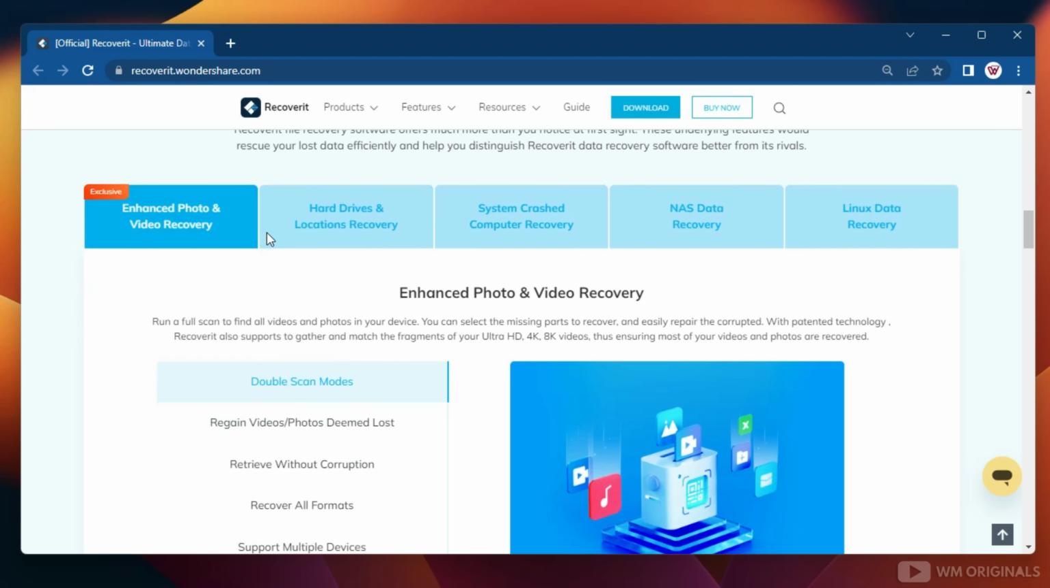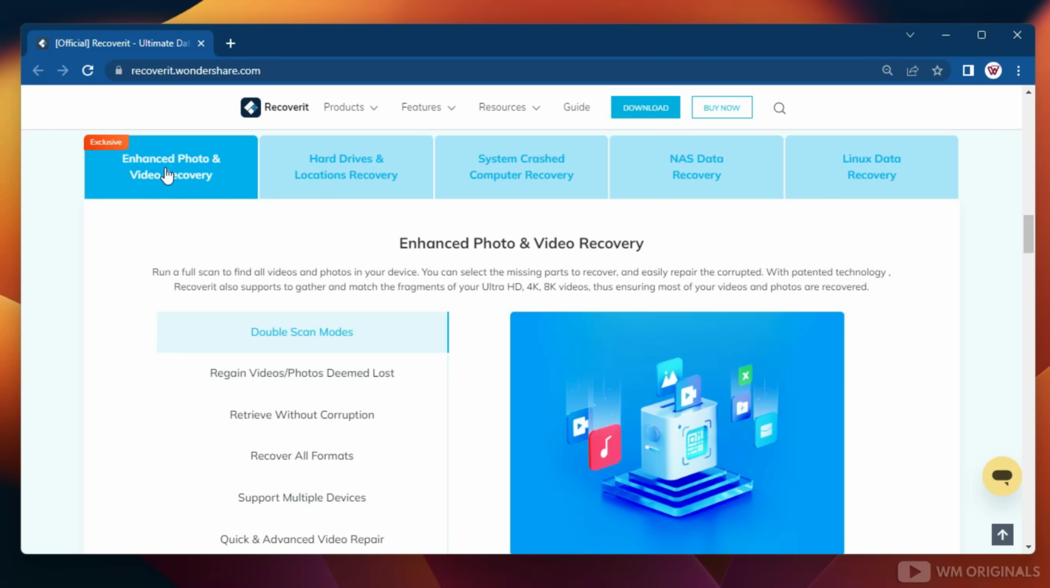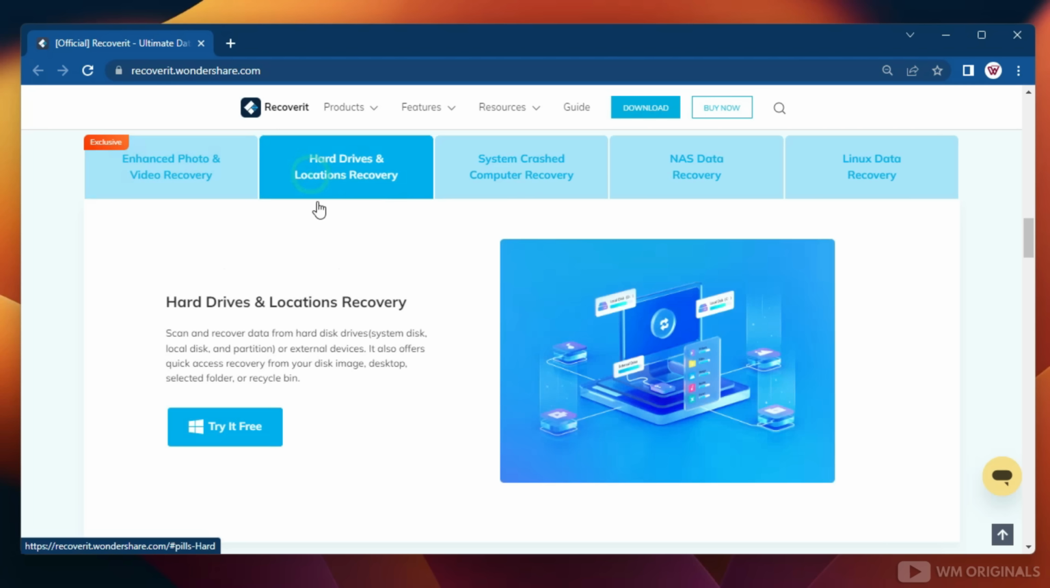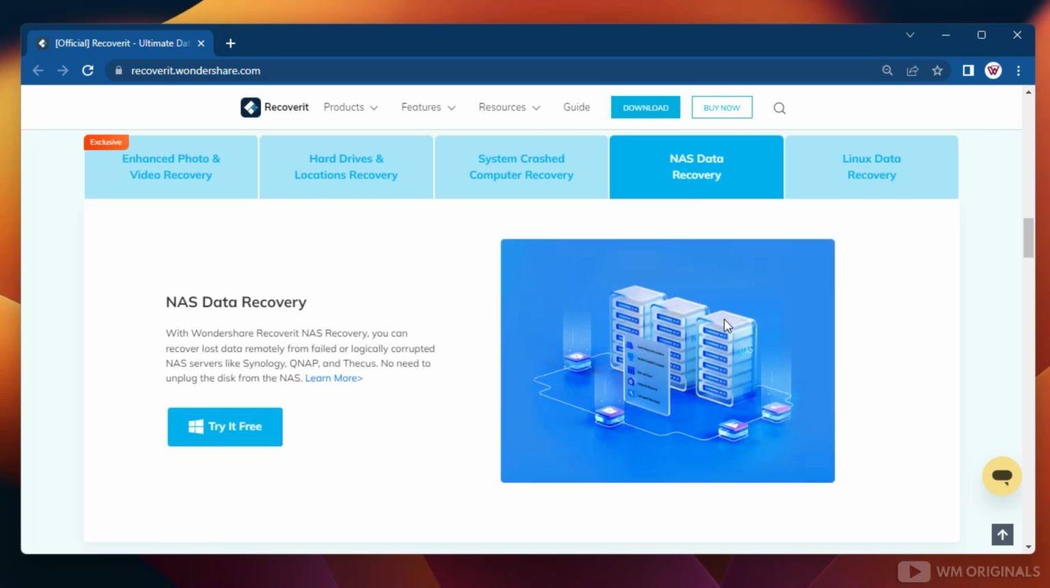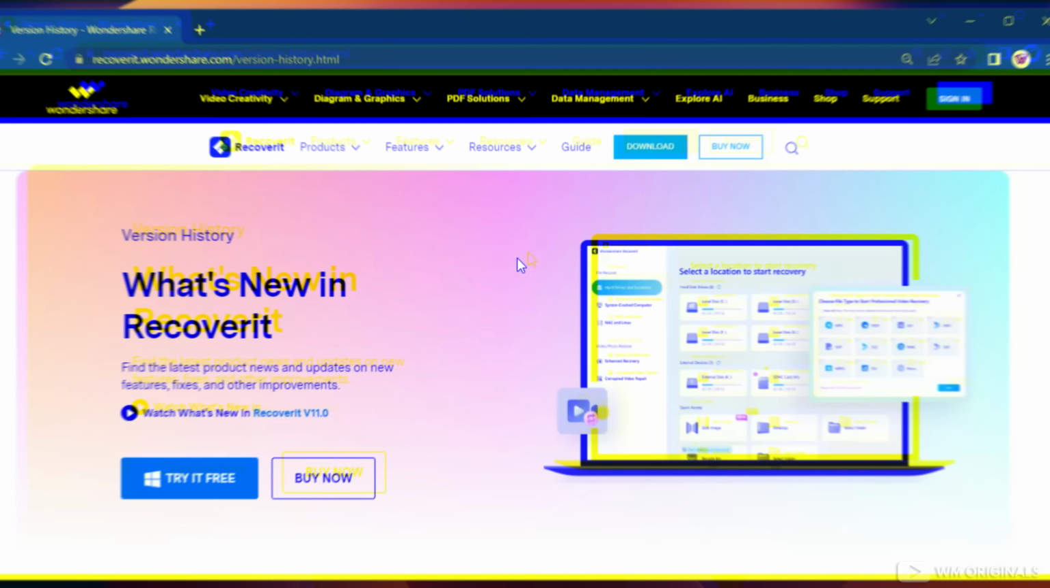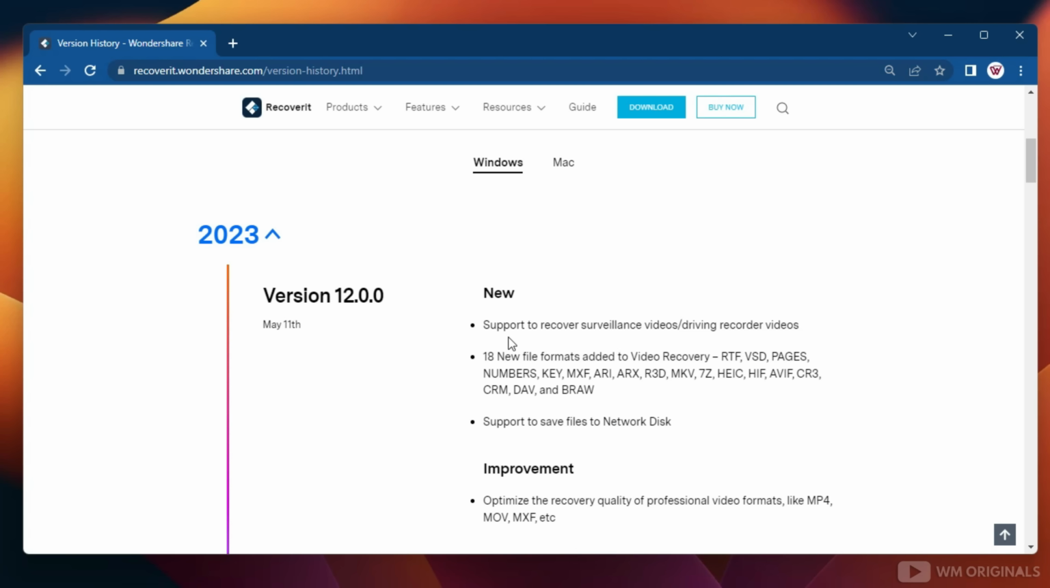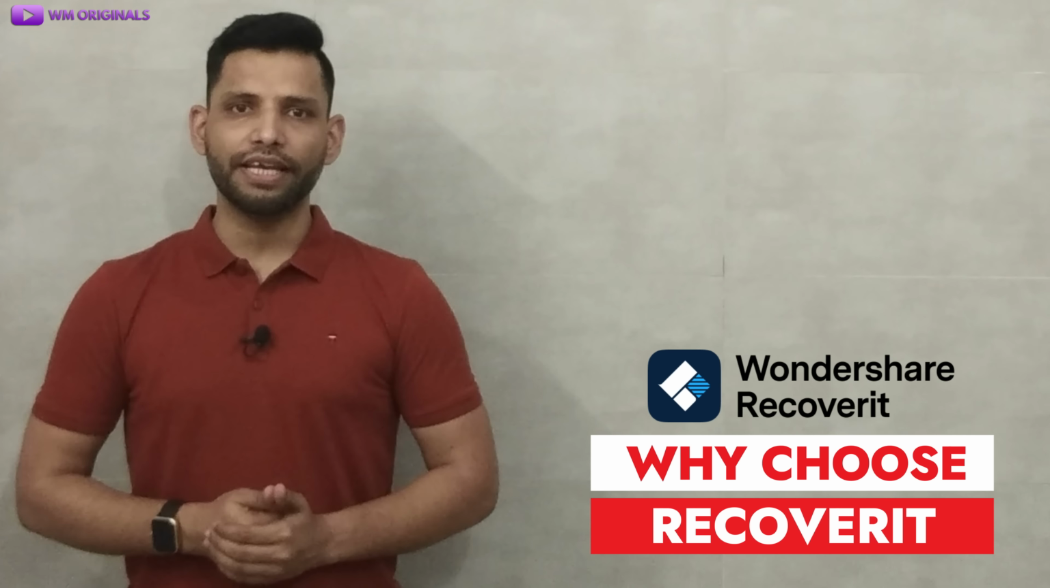It comes with professional features like enhanced photo and video recovery, hard drive and location recovery, system crashed computer recovery, NAS data recovery and Linux data recovery. That's not it. Wondershare Recovery 12 brings optimized RAW scanning that adds support for recovery of surveillance and car camera video, and also improves the quality of RAW scans along with added support for new recovery formats.